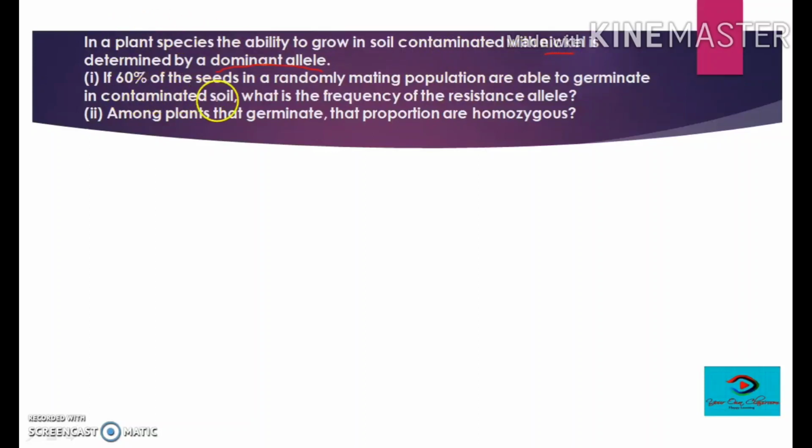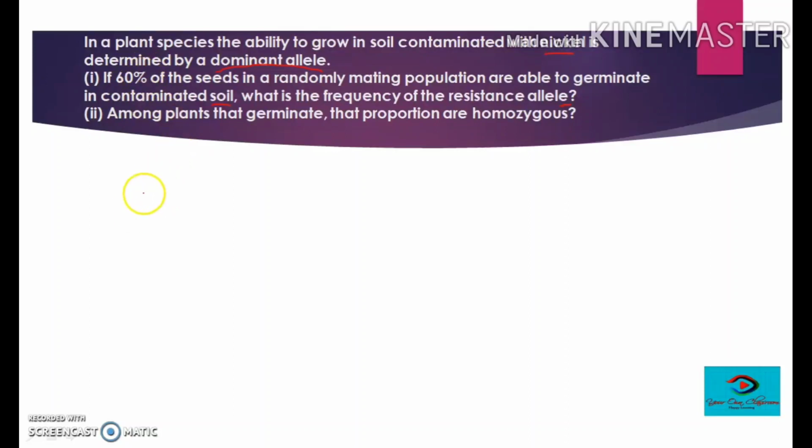If 60% of the seeds in a randomly mating population are able to germinate in contaminated soil, what is the frequency of the resistant allele? These 60% are definitely carrying the dominant allele, because only dominant alleles are resistant to the nickel.